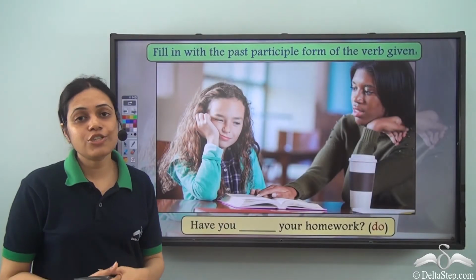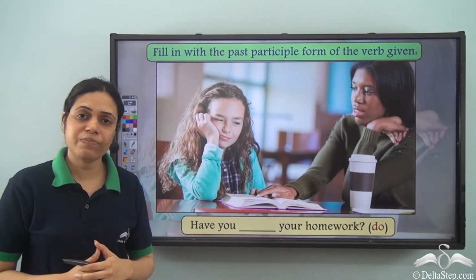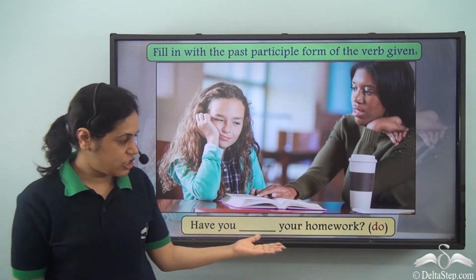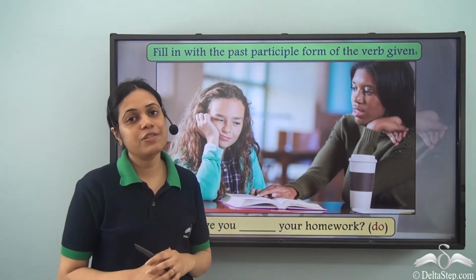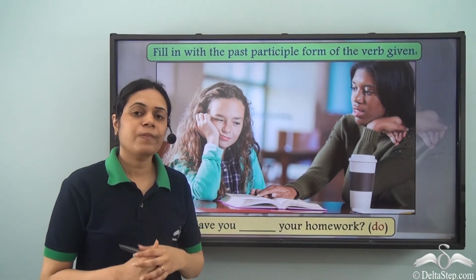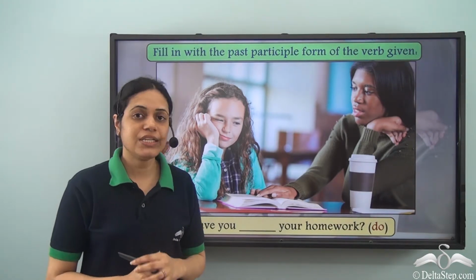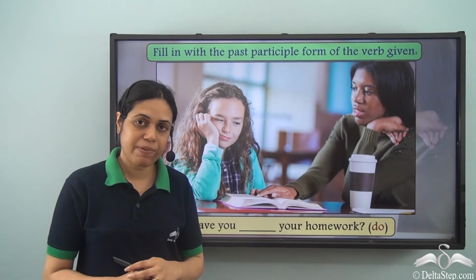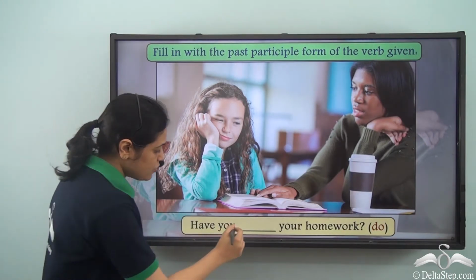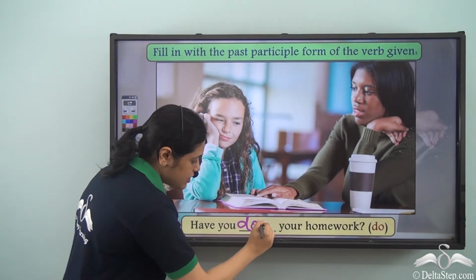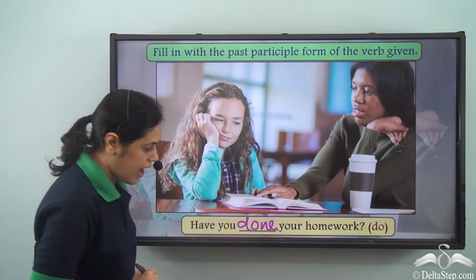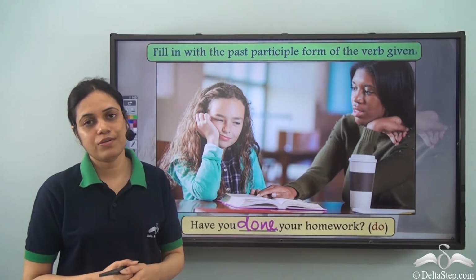Once again, we need to fill in the blank with the past participle form. Have you dash your homework? The verb is do. So do, did, done. Did is the past tense. Done is the past participle form. So the answer will be done. Have you done your homework?